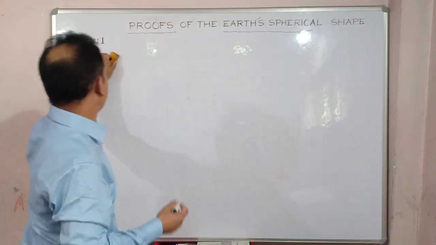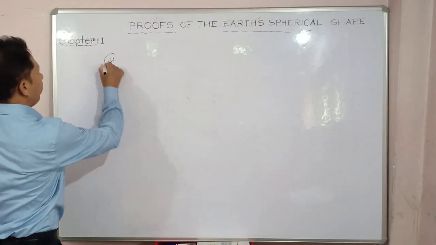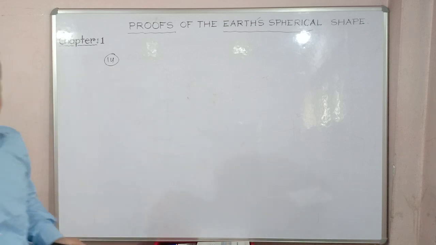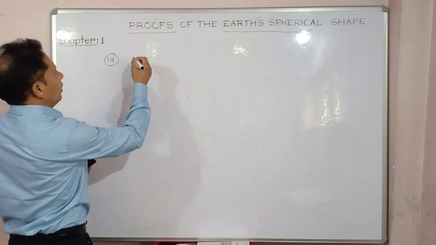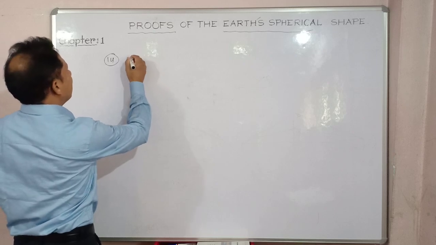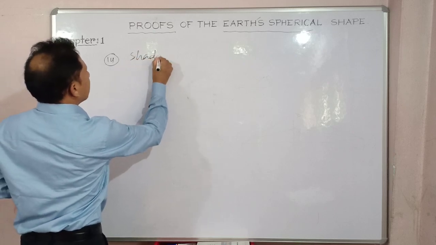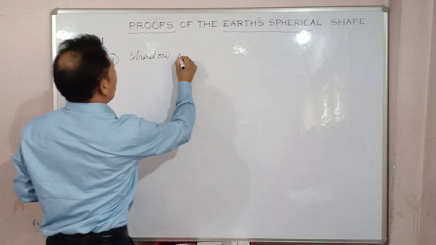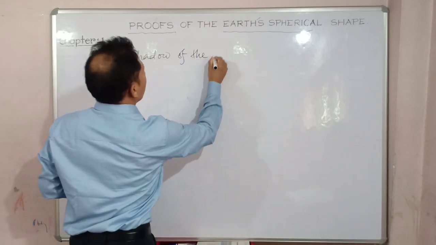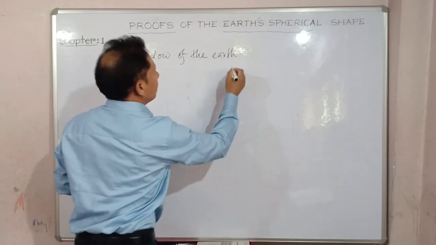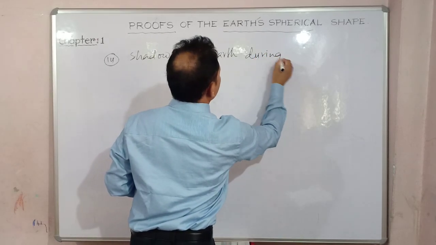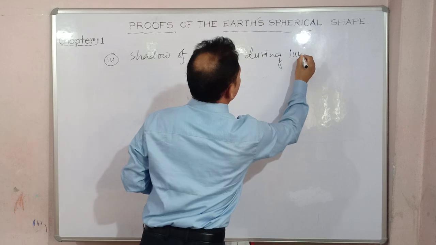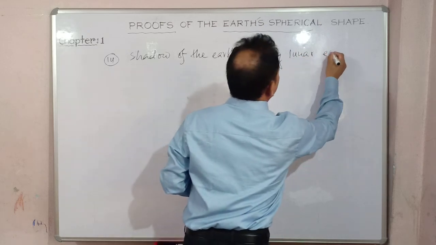Now I need some space, so I'm rubbing it again. Number 3 proof. Say for instance, what happened now? So this is what I have discussed already: the shadow of the earth during a lunar eclipse.